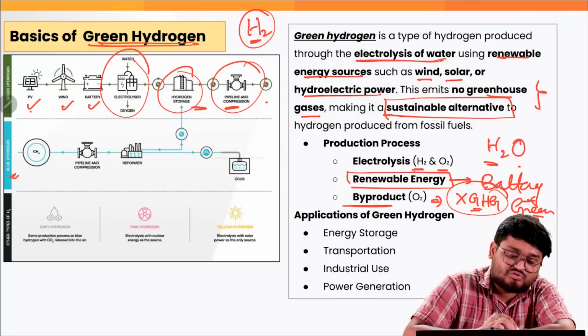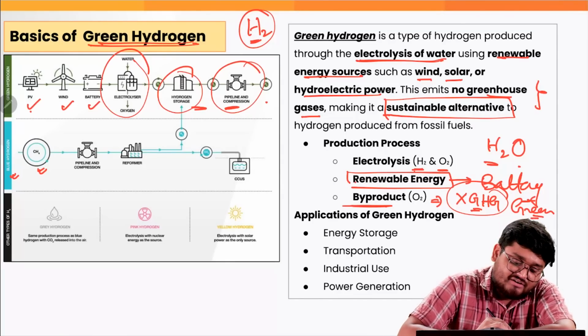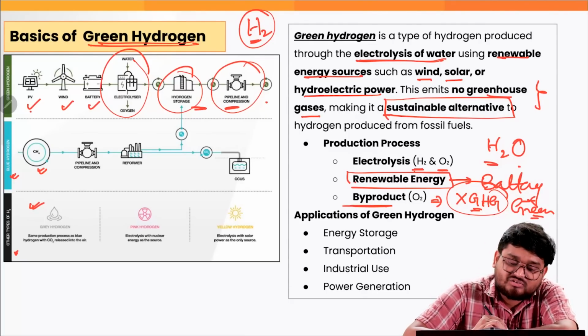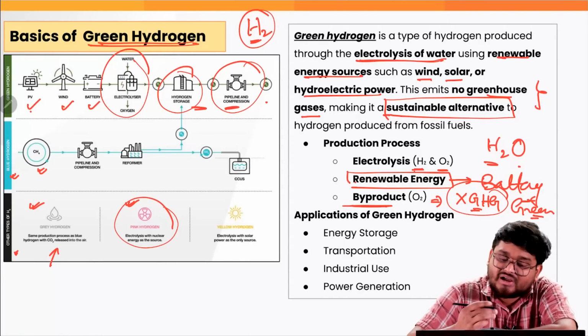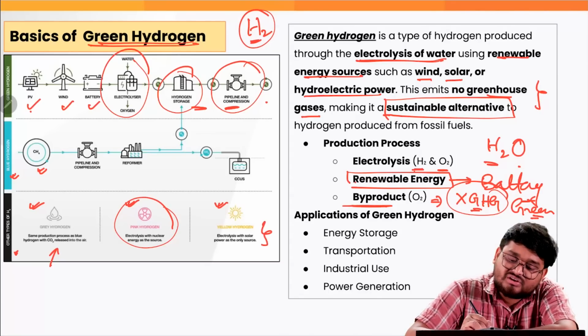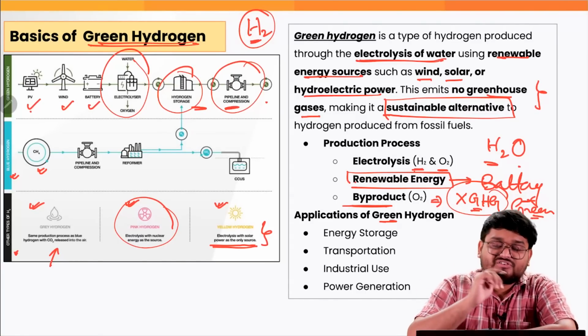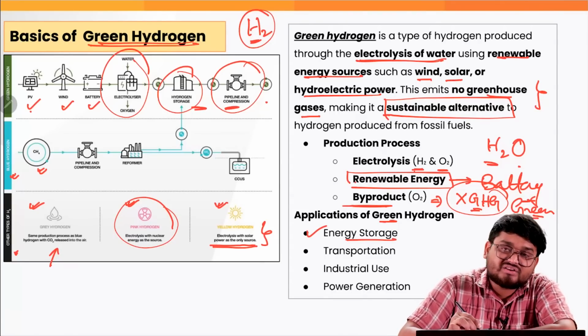Blue hydrogen is produced from methane, correct? We have the other types of hydrogen also. Gray hydrogen is produced from fossil fuels. Pink hydrogen is from nuclear energy, and yellow hydrogen is electrolysis with solar power as the only source, correct? Now the main applications of green hydrogen: firstly, energy storage, correct?